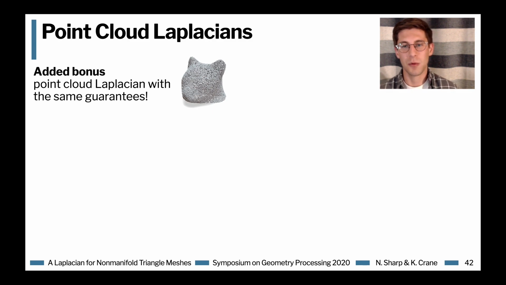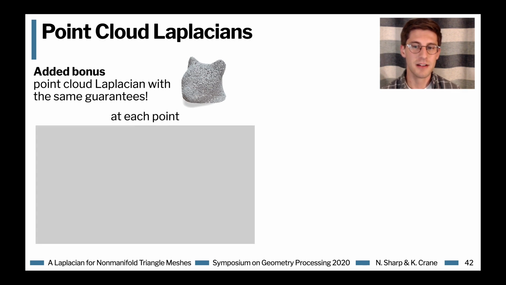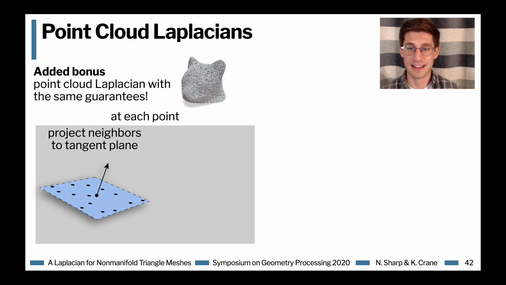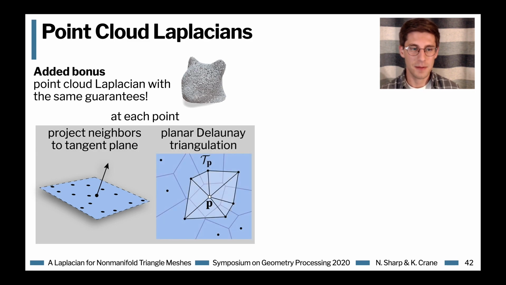So I promised that we'll also be able to build a point cloud Laplacian using our method, and it's going to turn out to have a lot of the same guarantees. In particular, independently at each point, we'll gather a small number of neighbors, compute a normal, and then project these neighbors into the tangent plane. We then compute a planar Delaunay triangulation in this tangent plane and take just the triangles incident on the center vertex.